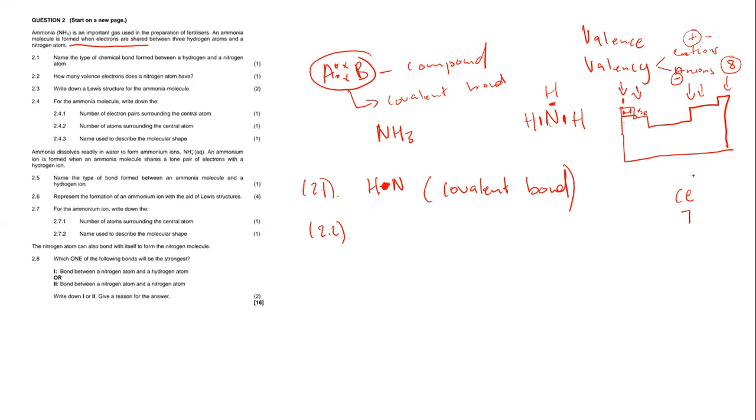According to the octet rule, we know that the outer energy level must attain 8 electrons. So this valence electron count shows that the outer energy level of chlorine is composed of 7 electrons.